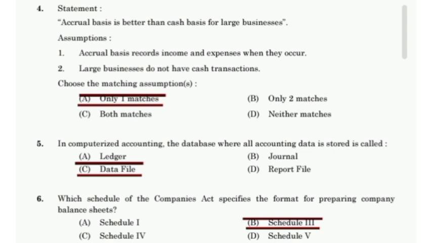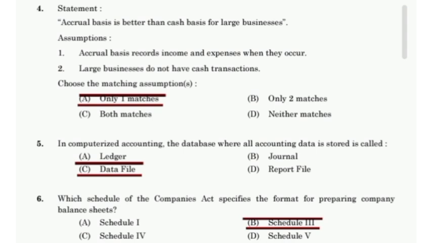Statement: accrual basis is better than cash basis for large businesses. Assumptions: accrual basis records income and expenses when they occur. Large businesses do not have cash transactions. Choose the matching assumptions. Only one matches.